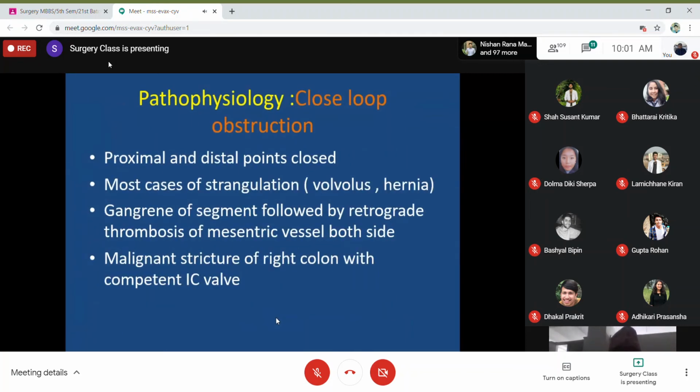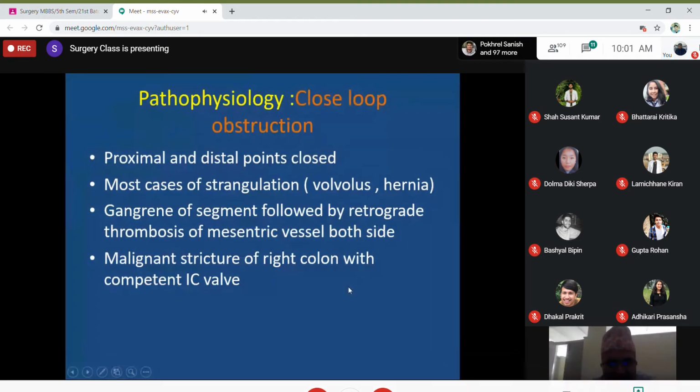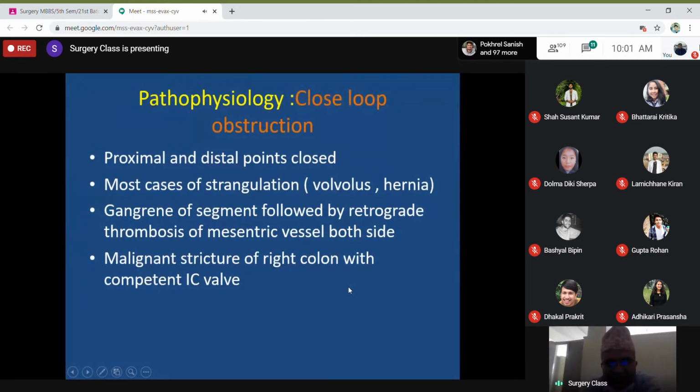Strangulation. As I have already told, in closed loop obstruction, the proximal and distal points are closed. In most cases, like volvulus and hernias, this is the usual scenario. And gangrene occurs in these cases while the vessels supplying this part are thrombosed. So there are various other consequences.